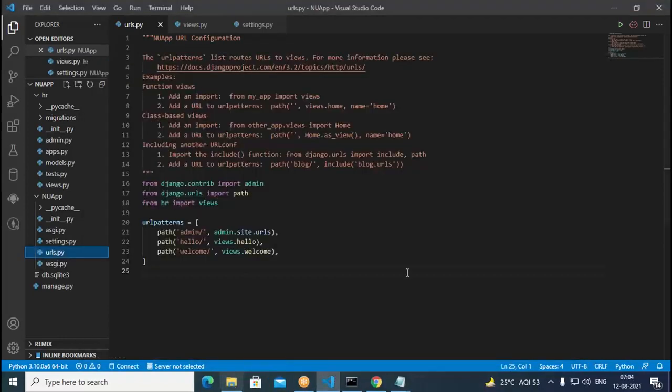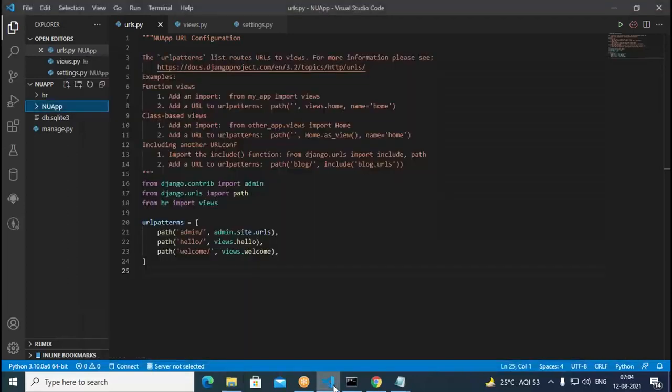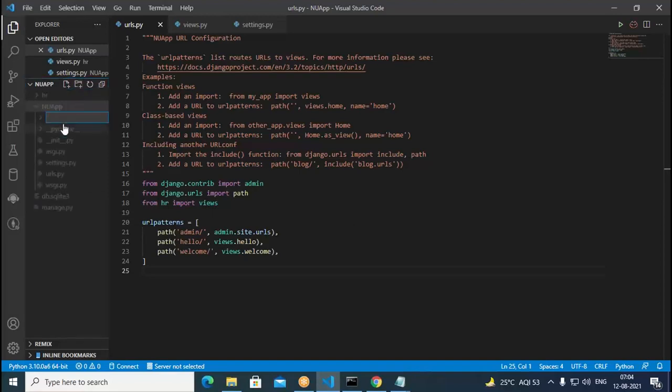Now let us come to the other one. From here itself, I want to create another folder on par with, say, new app. In the same way, as in Django ecom, where we first have templates, I try to create a new folder here. I click on this, but there is no possibility here. I cannot create anything. So, okay, new folder. I name it templates. I can create a folder called templates here. A templates folder is created.